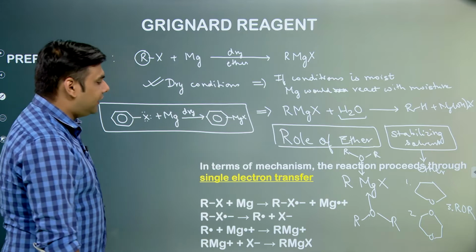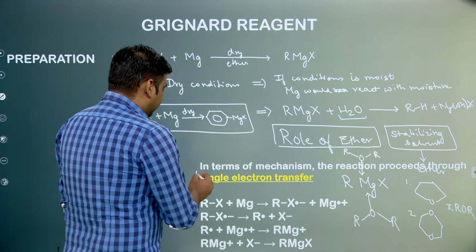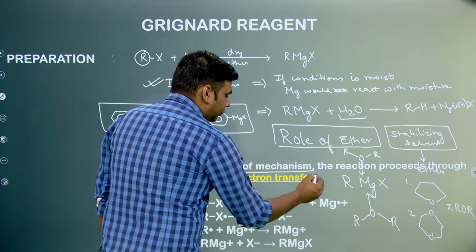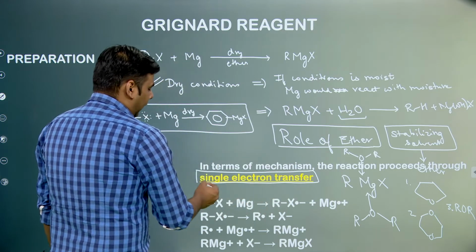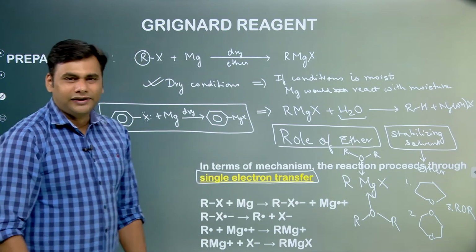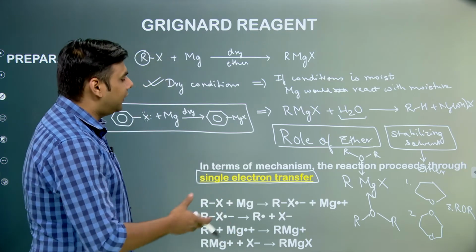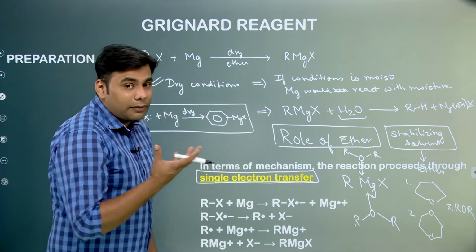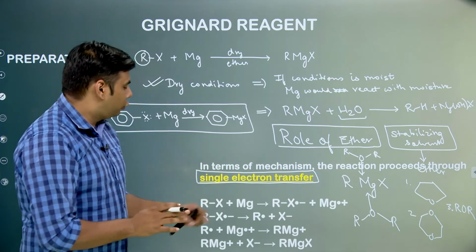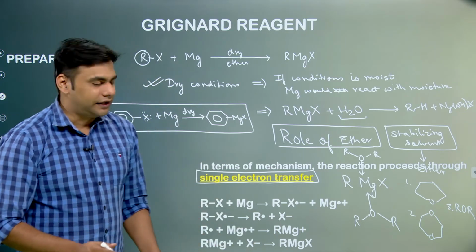So if you look at the mechanism, this reaction basically proceeds through a single electron transfer mechanism. Now the mechanism of these reactions is not important, it is not asked in JEE, but this helps us in understanding the reaction in a much better and effective manner. So look at the mechanism, what is it saying.